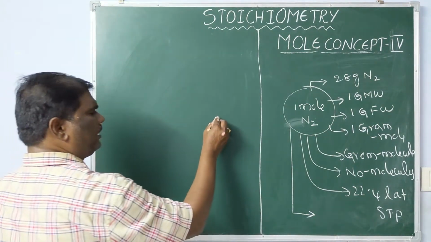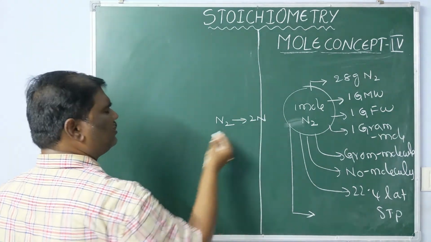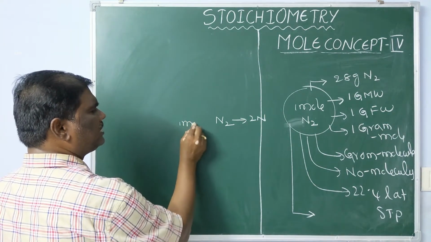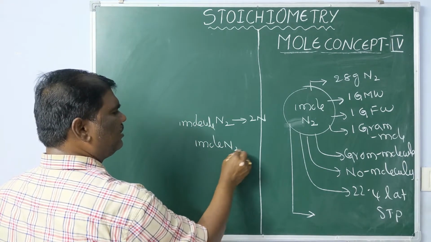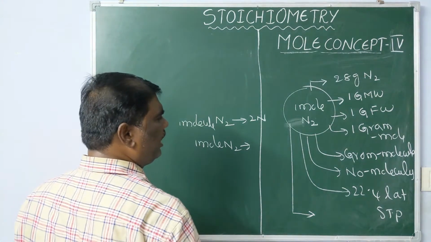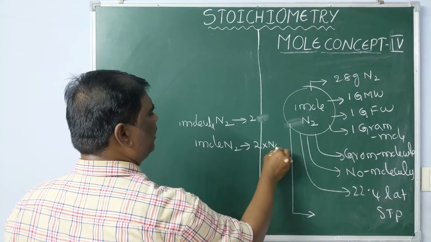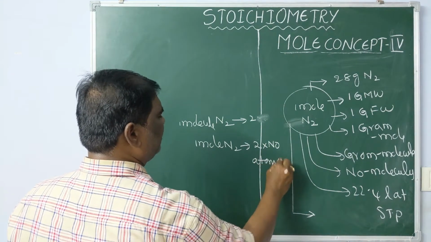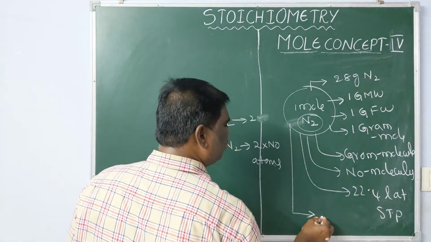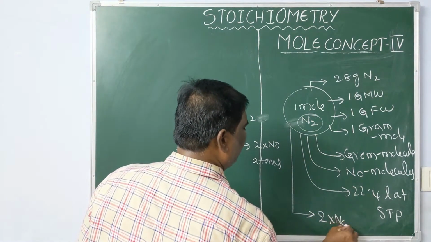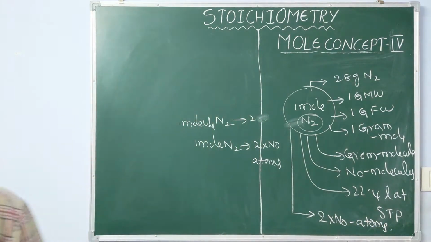The extra point is, 1 mole nitrogen has how many atoms? Please remember, 1 nitrogen molecule has 2 atoms. Whereas 1 mole nitrogen has 2 into Avogadro number of atoms of nitrogen. 1 molecule contains 2 atoms, 1 mole contains 2 into Avogadro number of atoms. This is the new point I introduced.